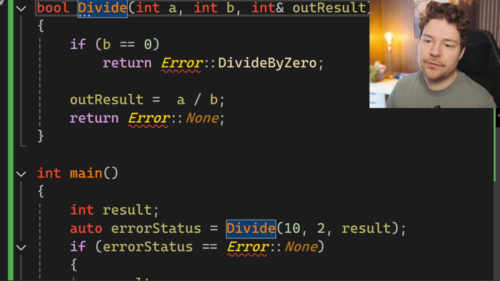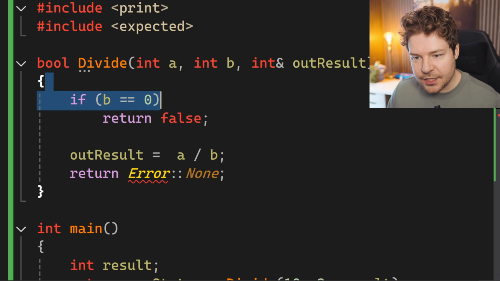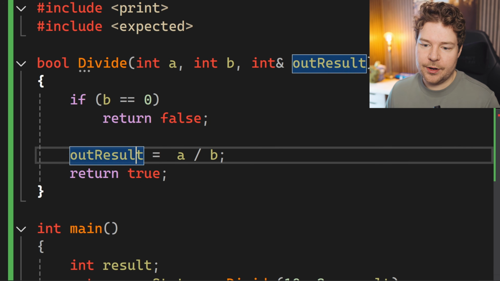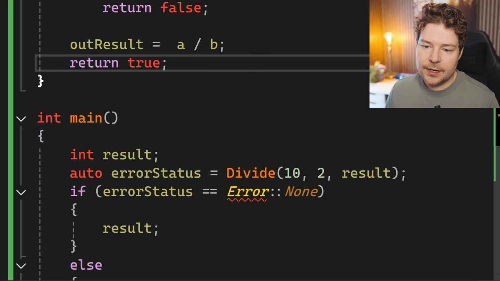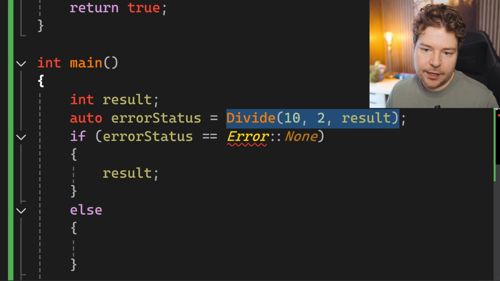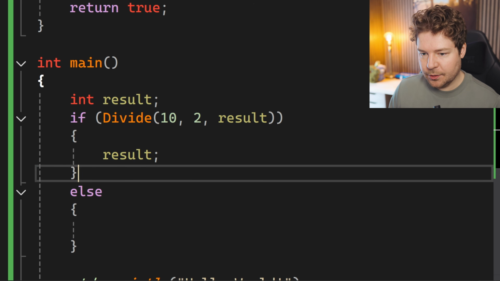There are so many things that could go wrong there that obviously returning a simple Boolean doesn't cut it. But in this example, for the simple things in life, we can probably just return a Boolean. So if this is the case, then we can return false. Otherwise, let's just output our out result and return true. That does clean up the code a little bit because we don't have to do all of this enum checking. We can just simply put this into the if block itself, and then we have the result to deal with.